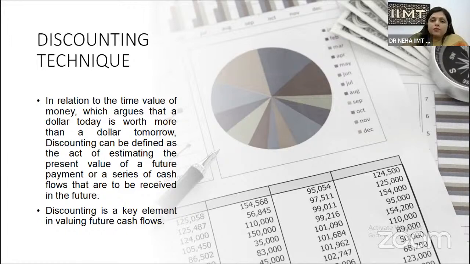So discounting can be defined as an art of estimating the present value of a future payment or a series of cash flows that are to be received in the future. If I am given a choice between getting a lump sum amount of money in the future, or the same or a lesser amount of money at the present time, I'll prefer the second option, because I know the value of the discounting technique. I know that the value of money which I get today is more than the value of money which I'll get in the future. So discounting is a key element in valuing future cash flows.